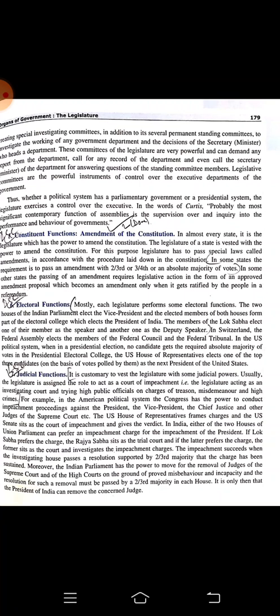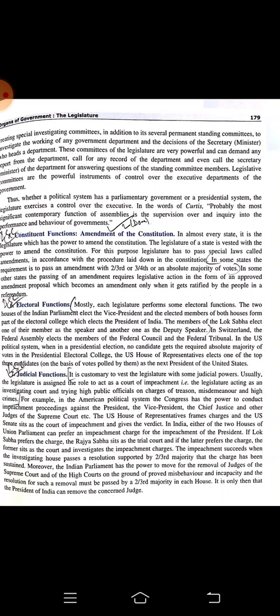Next, point number 5. Constituent functions: amendment of the constitution. As we know, if the country has a rigid kind of constitution, the members of the legislature who are present have to give the majority vote in order to amend the constitution. The process of changing the constitution will be a little bit rigid. That is, 3/4 of the members have to be present and vote in favor of the amendment. And wherever we have a flexible kind of constitution, the members of the legislature, with only, you can say, 51% of the vote, can change the